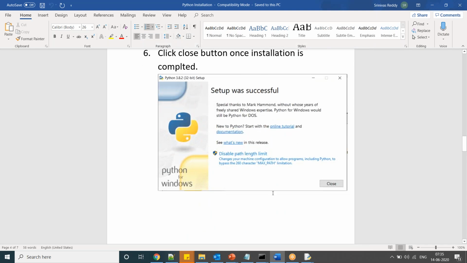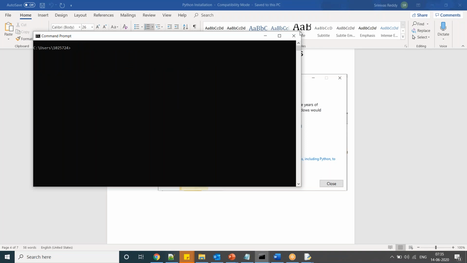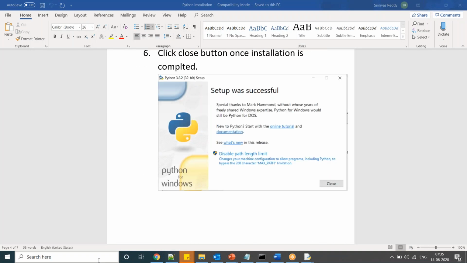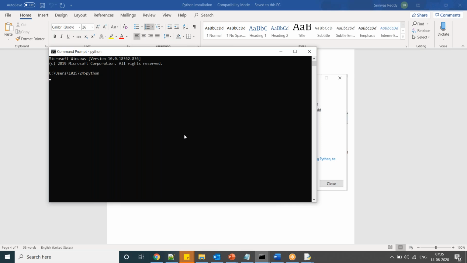After this, how to check whether Python is installed in your system or not? Go to your command prompt. How to go to the command prompt? Type cmd. Just type python and press enter. Here you are in the Python prompt, and here also you can execute your statements.